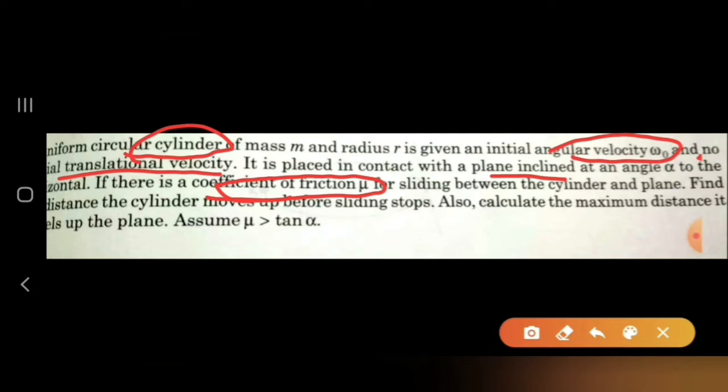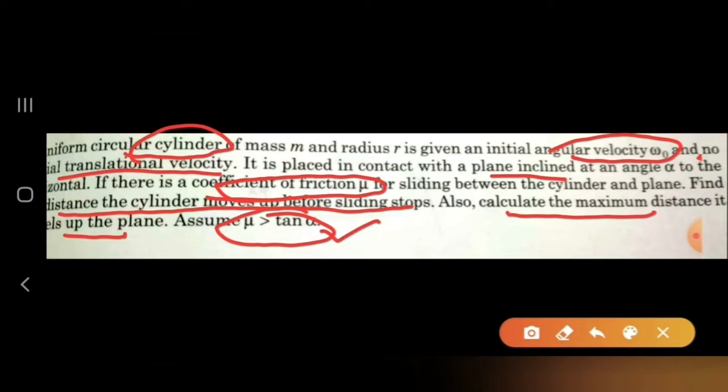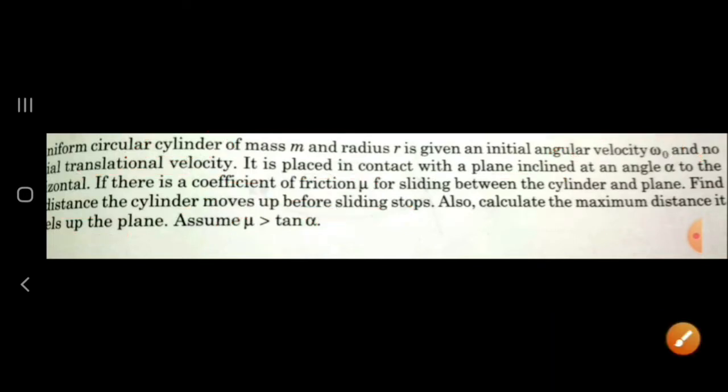There are two questions being asked. First, find the distance before sliding stops. Second, calculate the maximum distance traveled along the plane by the cylinder. And the condition is that mu is greater than tan alpha. This information gives us a lot on its own, so we'll be solving this problem and discussing how to approach it.